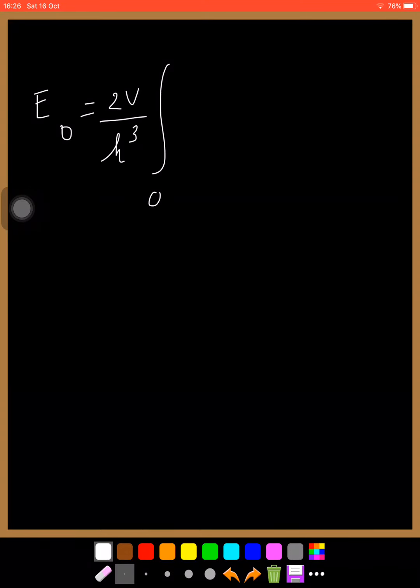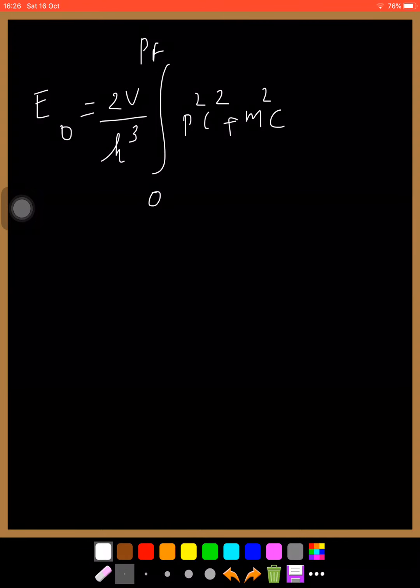E0 is 2V by h cube, integral 0 to pF, (p square c square plus m square c raised to 4) raised to 1 by 2, 4 pi p square dp.